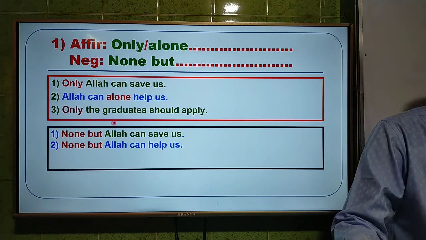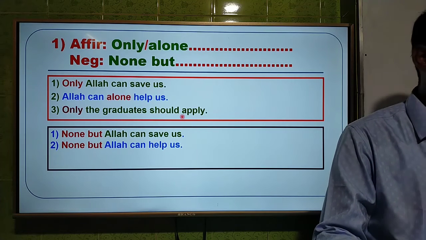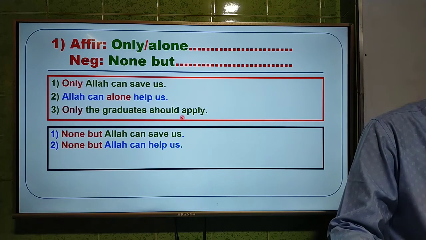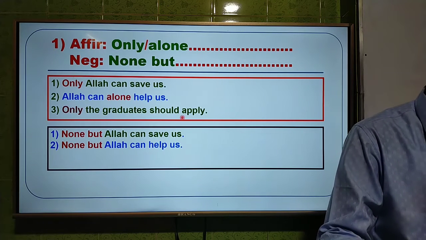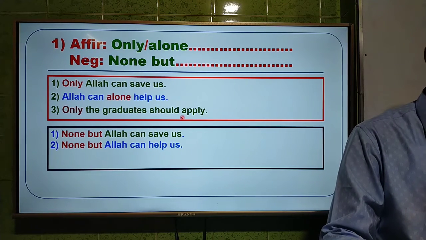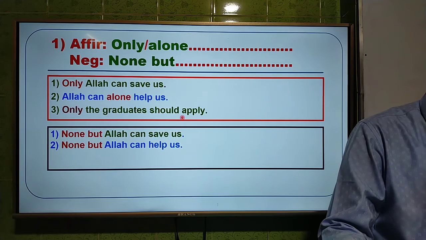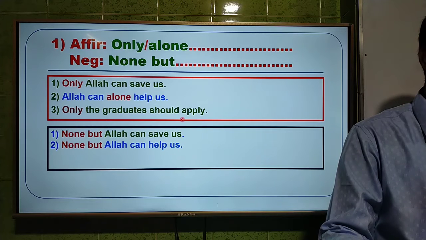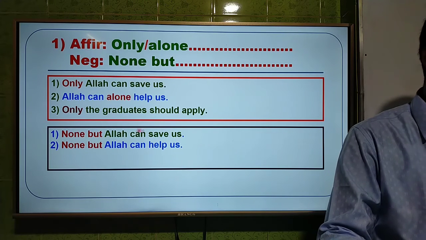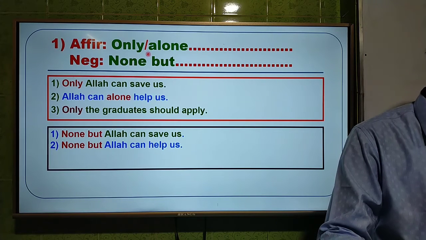Now the third one, only the graduate should apply. What will be the answer of the third one? We have to use none but instead of only or alone.